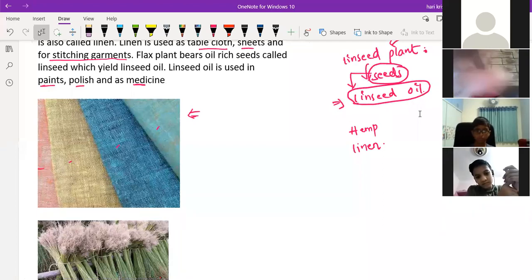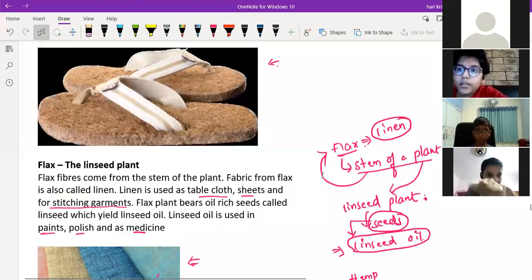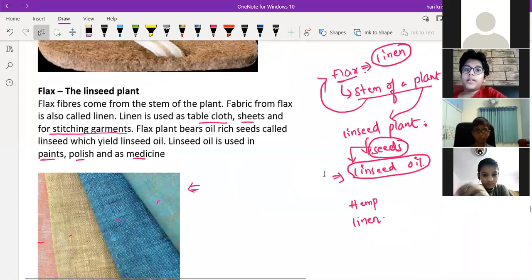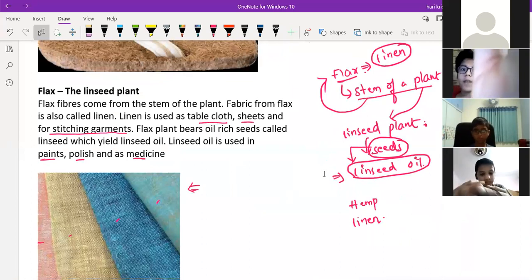Yes, sir. Flax fibers come from the stem of the plant, sir. It's also called linen. It's used in tablecloths, sheets, and stitching garments.